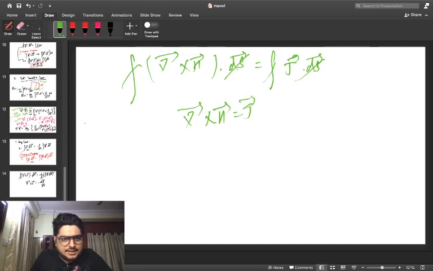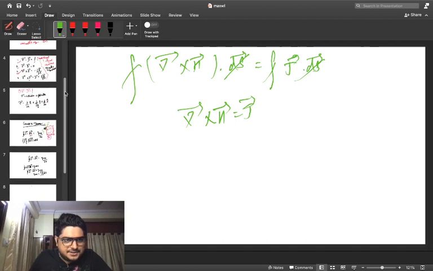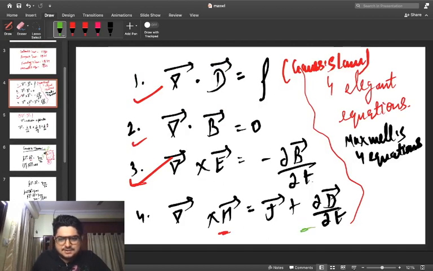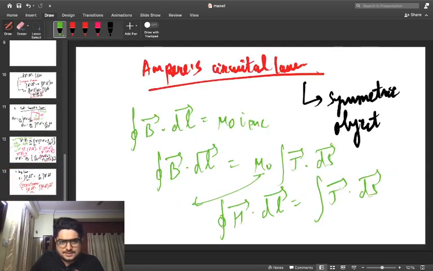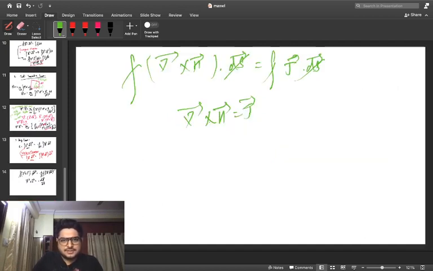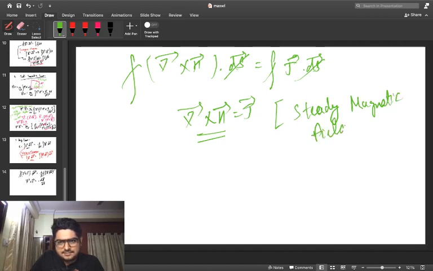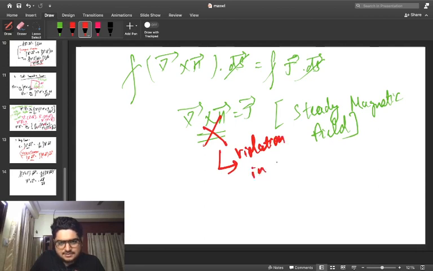But the equation over here, if you are able to see, is quite different. We have some extra terms in terms of the partial derivative of the electric field intensity, represented by this D symbol. So what are we supposed to do in this aspect? Once again we have to ponder upon the situation. This is applicable for steady magnetic fields, and it is violated in time varying magnetic fields.